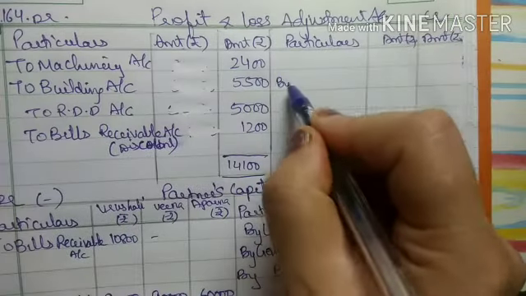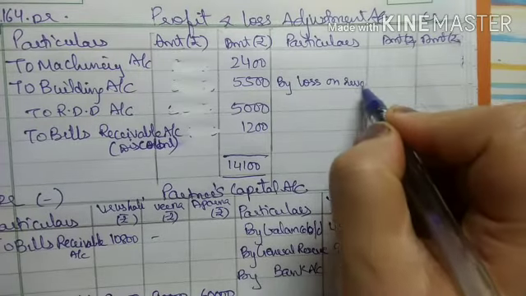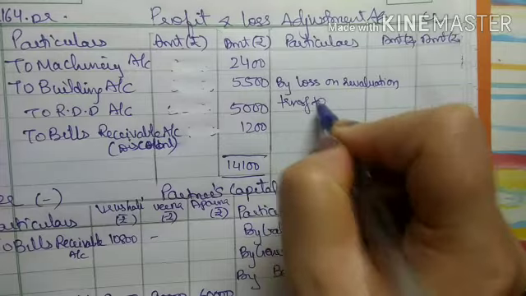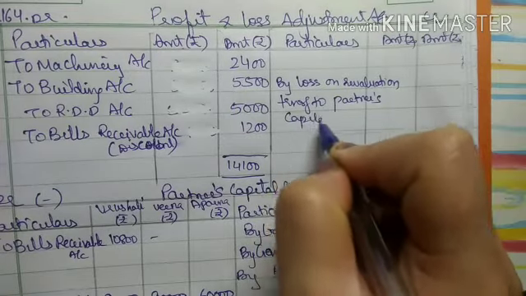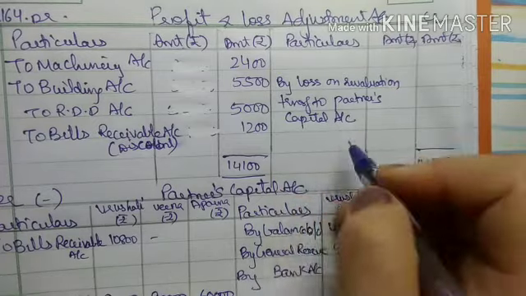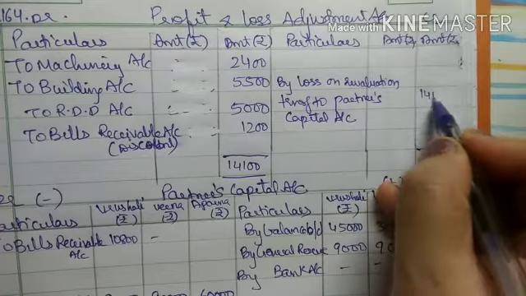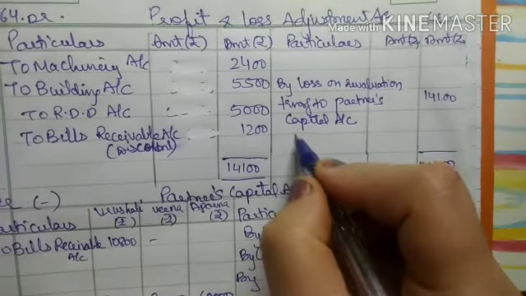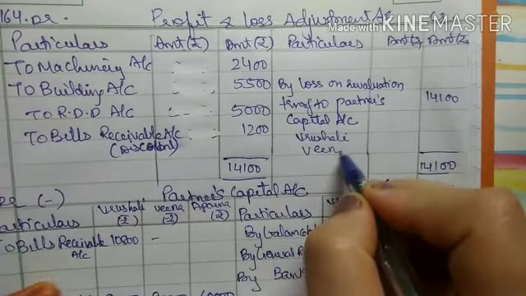It means that it is a loss on revaluation, transfer to partners capital account. Right? So this will be 14,100, and this loss will be distributed among the old partners, that is Vrushali and Veena.